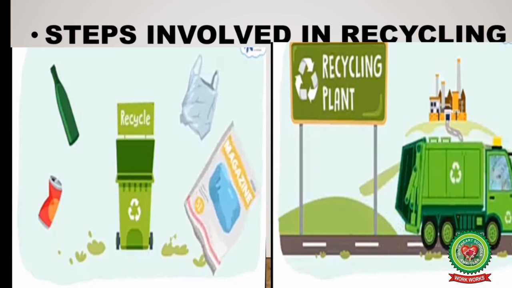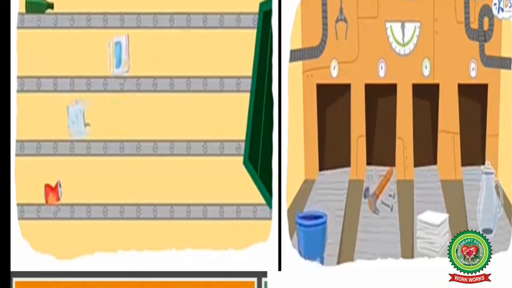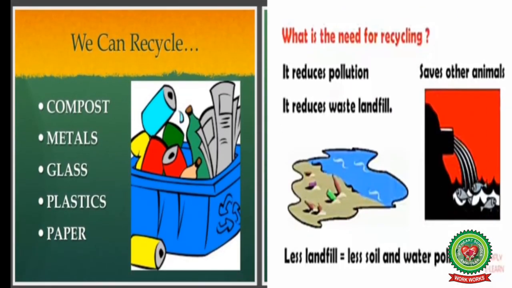And then it is carried to the recycling plant through a specially designed van. In the recycling plant, it undergoes various processes and it is converted into new reusable material like you can see in this picture. So we can recycle metals, glass, plastics, paper. So children, what is the need for recycling? Recycling is needed as it reduces pollution, it reduces waste landfill, it saves other animals, less landfills, less soil and waste pollution.